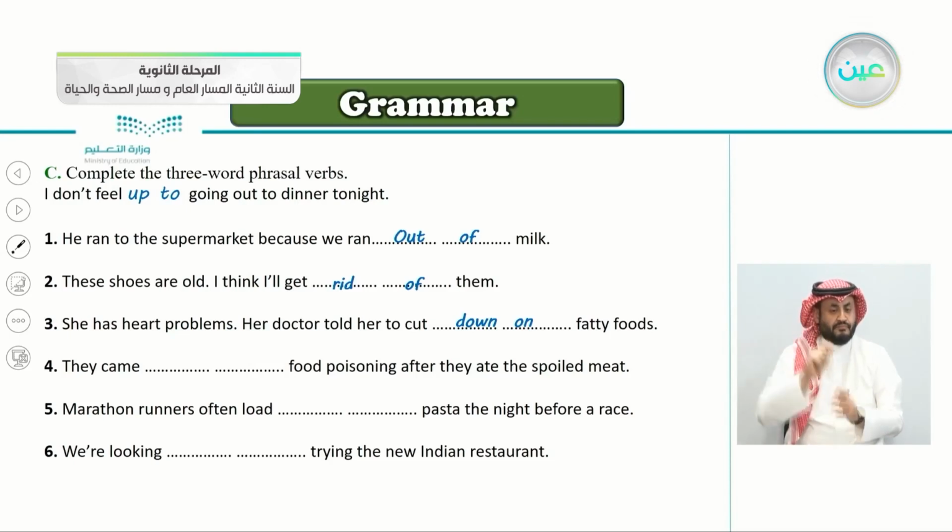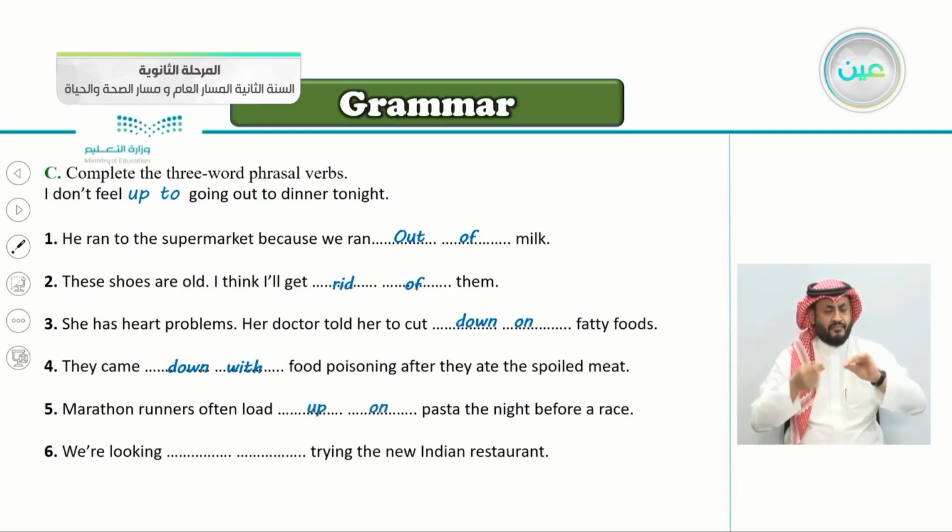Number four, they came food poisoning after they ate the spoiled meat. So number four is, very good, they came down with food poisoning. Number five, marathon runners often load pasta the night before a race.